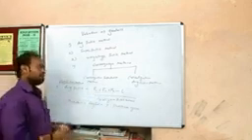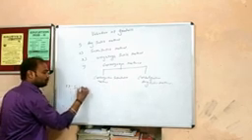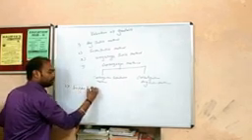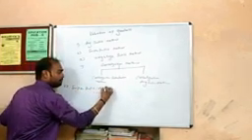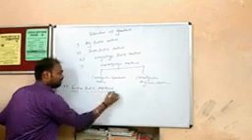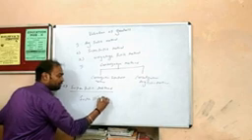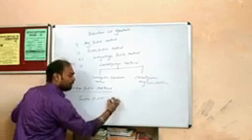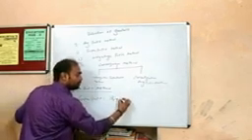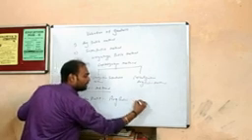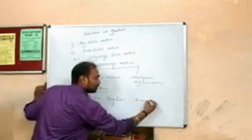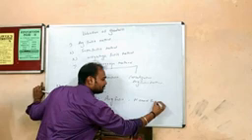The second method is super profit method. It says super profit is equal to average profit minus normal profit.